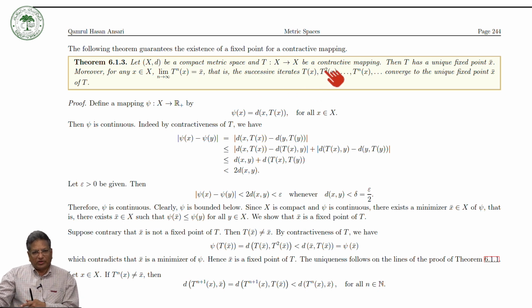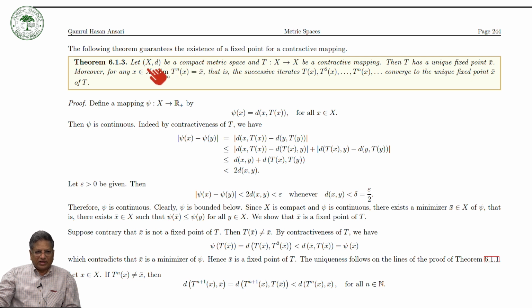So what we are doing is taking the mapping to be contractive. Contractive does not imply contraction, but contraction implies contractive. So we are relaxing something over here, but we will have to add something more.